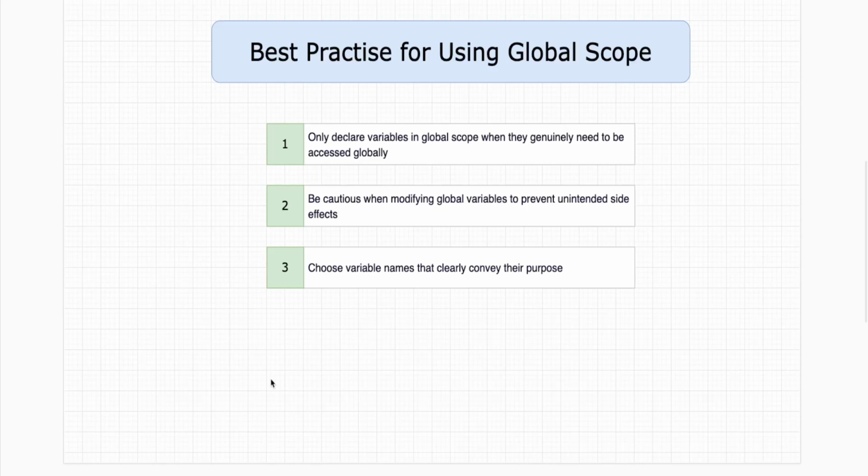The first best practice is we should declare a global variable only when we genuinely need it, so we should always think before declaring one. The second is to be cautious when modifying global variables to prevent unintended side effects. The third best practice is to take special care when naming a variable. We should always name a variable so that it conveys its purpose. It must be a descriptive name. Cool, now we know what global scope is.